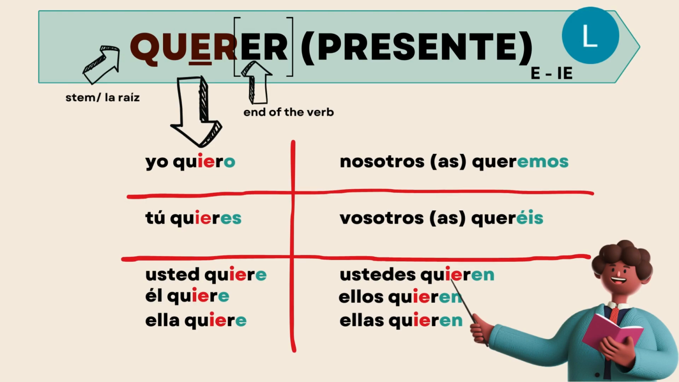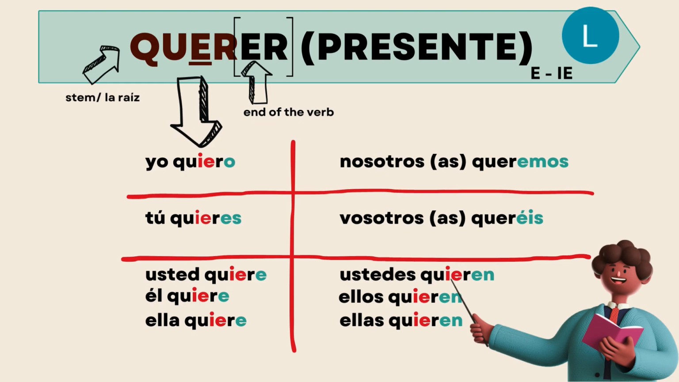This table should look familiar to you at this point. If it doesn't, you should definitely check out the conjugations video before you get to this one. So we're going to be focusing right now in the present tense, el presente. I mentioned that it has a change from E to IE. Remember that the stem of this verb, la raíz, will be quer. And then the end of the verb is ER.